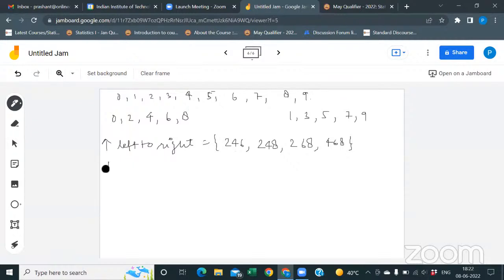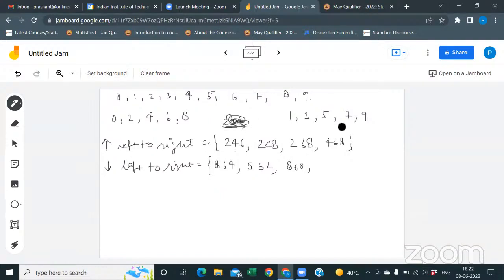Next we have to consider decreasing from left to right. That means the reverse of these numbers. We can put 8 first: 8 6 4, 8 6 2. 8 6 0 also. 0 we can consider here, because in the first set we didn't consider the 0. See, in the first set, why did we not consider it? Suppose you consider 204. After 2, 0 is decreasing, not increasing from left to right. Got it?